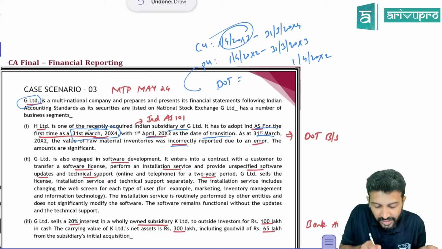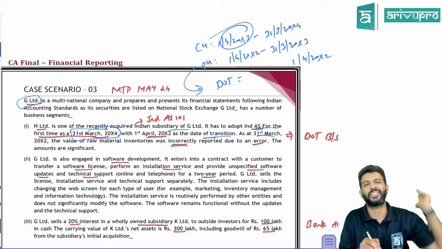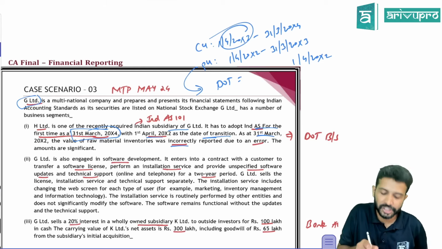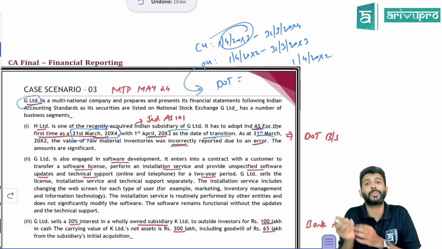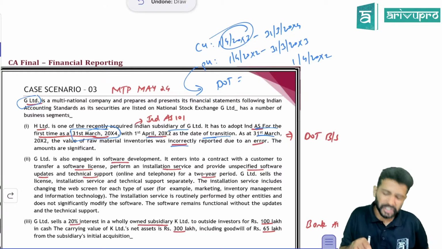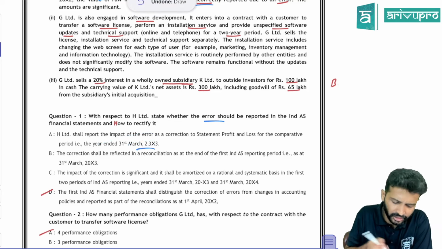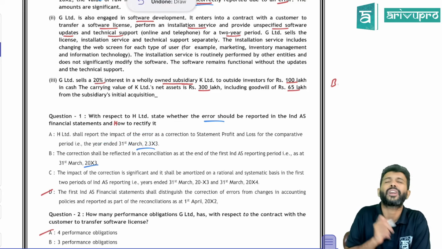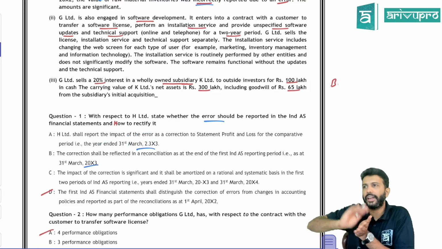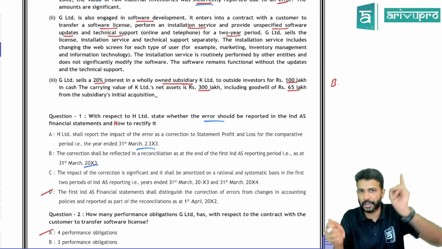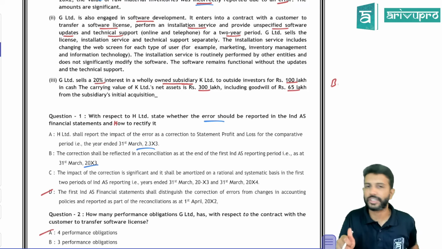So if any error relates to a period before the previous year, all that error adjustment has to be done on, or its effect has to be given in, the date of transition balance sheet. That's what you need to tell over here. So that's what the option is. The first option says corrected in the current year. No, you can't correct it there. So what is the correct option? You can't correct it in the current year or comparative previous year financial statement, but you have to adjust it in the date of transition balance sheet.